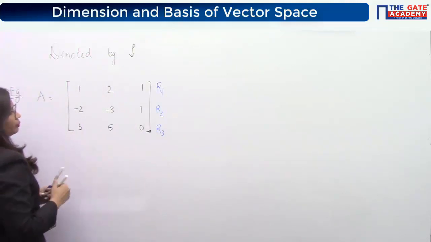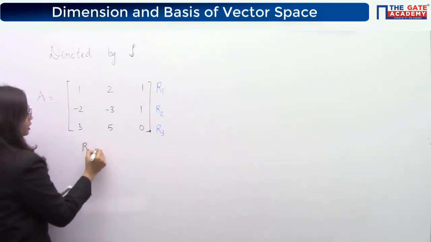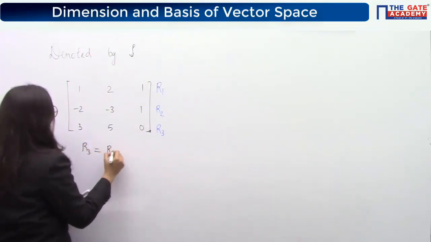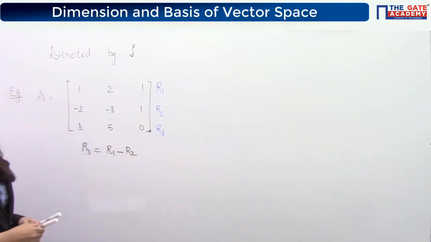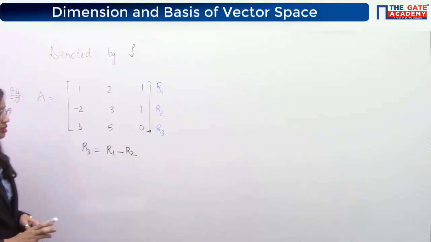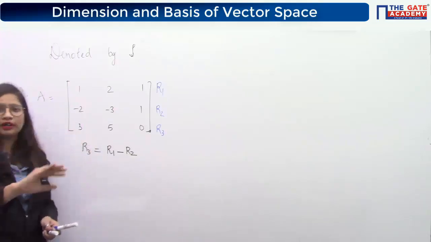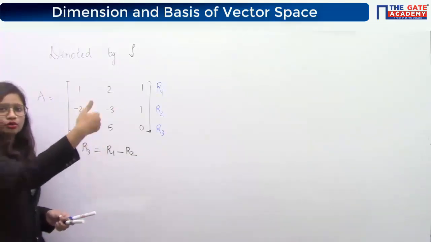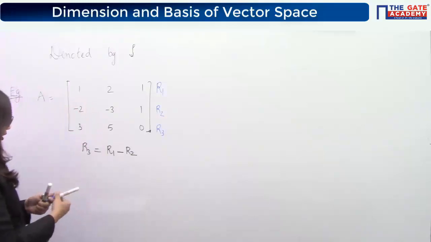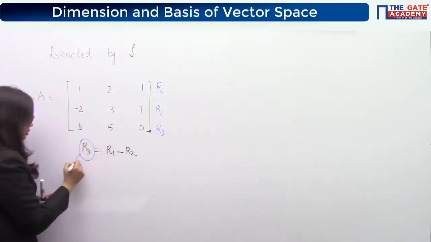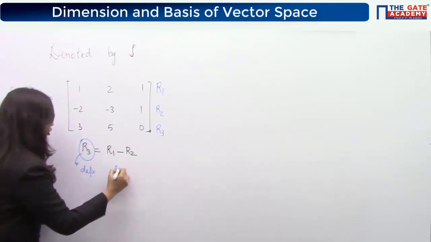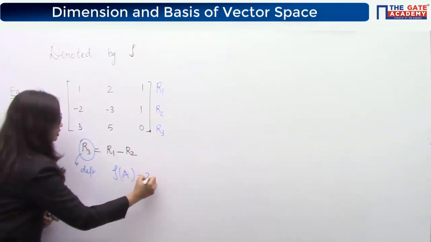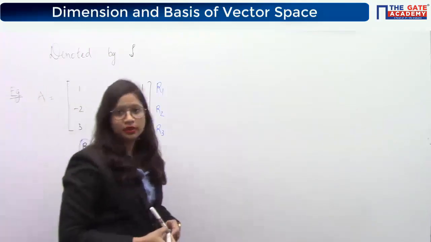So you can obviously give me the relationship that R3 is equal to what? R1 minus R2. This means the relationship exists between these rows, means there will be some dependent rows among these three, and which one is dependent? You can directly say this one is dependent and the rest are independent. Therefore, the rank of this matrix is 2.